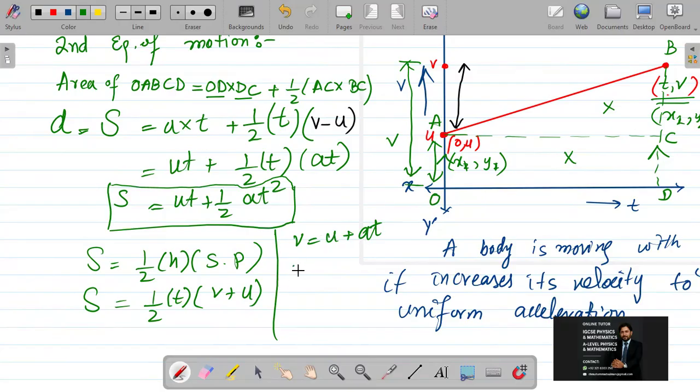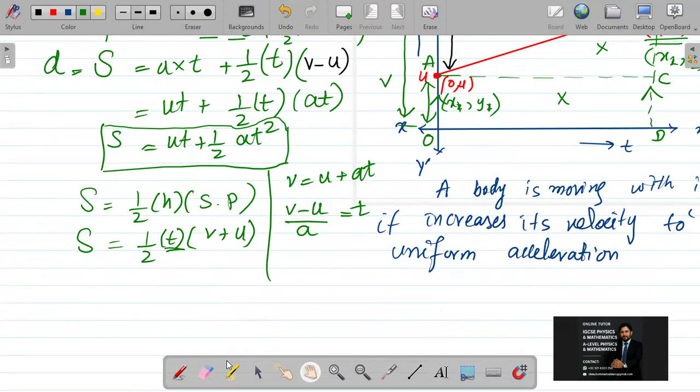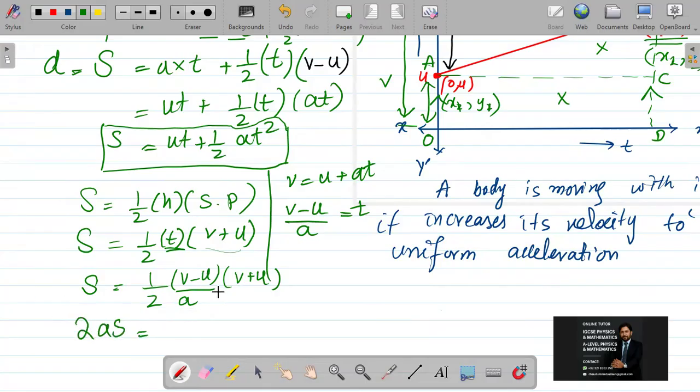If I make it in a proper form, V minus U over A, making T the subject, and I replace this T from here, then S is equal to 1 by 2 into V minus U over A into V plus U. Now look, 2A is coming towards S. 2AS is equal to, very simple.